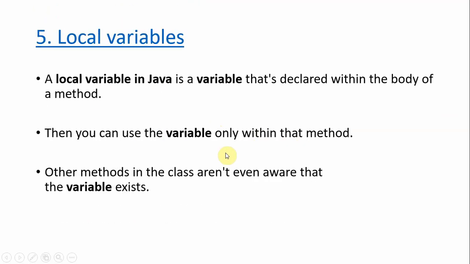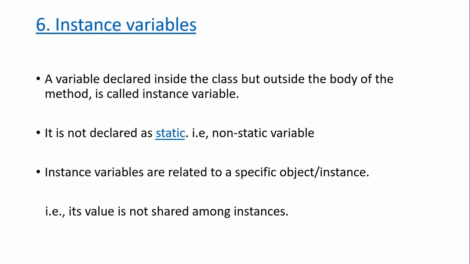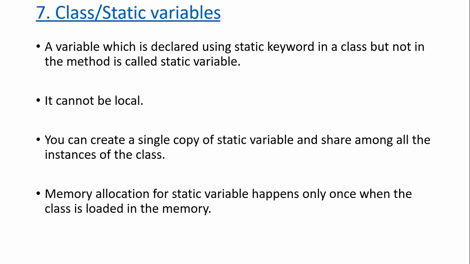Local variable means within the method; other methods don't know it. Instance variables are outside the method within the class, and they cannot be shared with another object. Key point: static means outside the method within the class but with a static keyword.